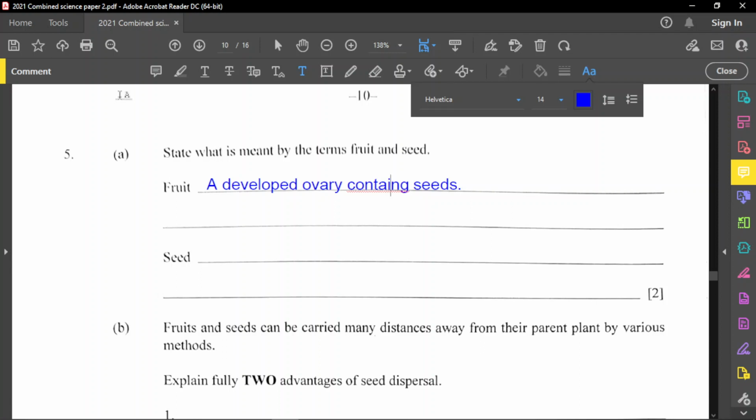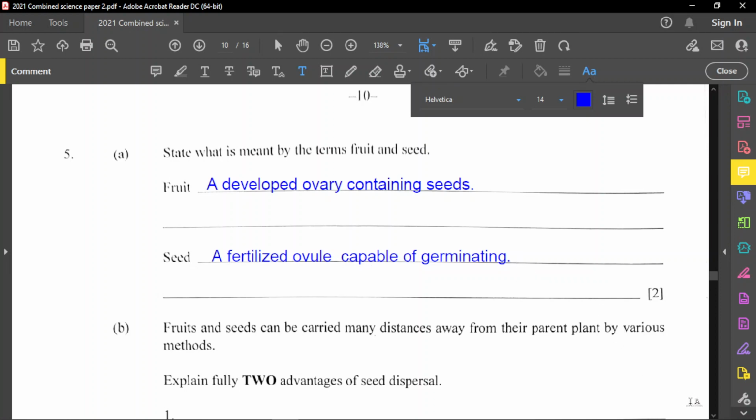A fruit must contain seeds. And a seed is a fertilized ovule capable of germinating. So a seed is able to germinate into a new plant, right? Okay, so that's a fruit, that's a seed. Fruits come from ovaries, seeds come from ovules, all right?